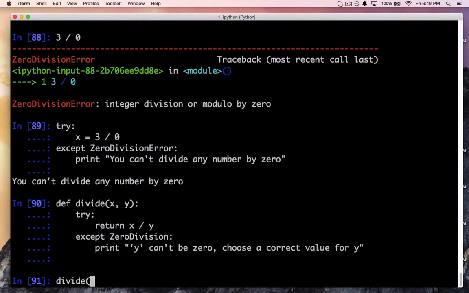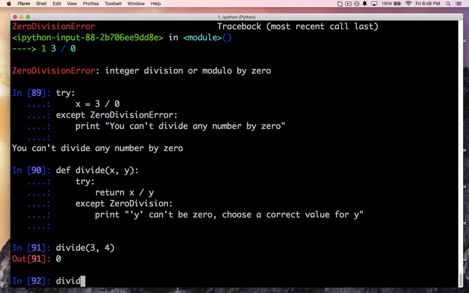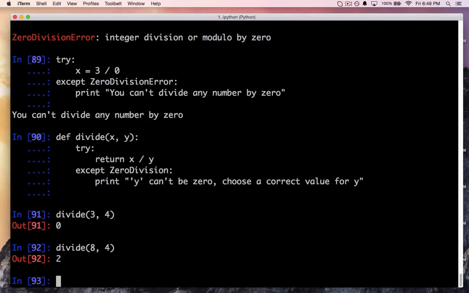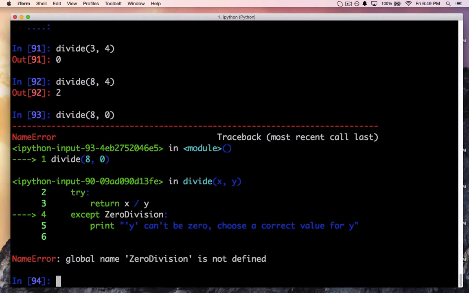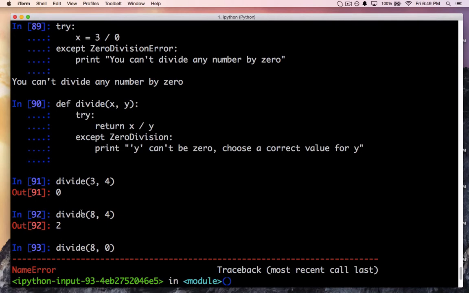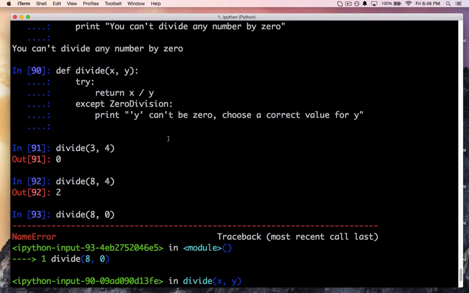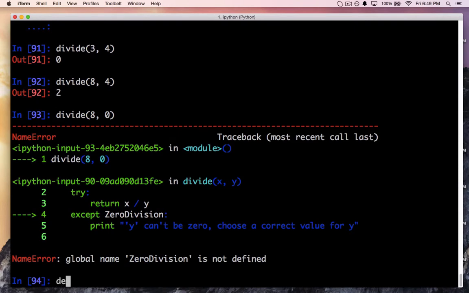When you try the same thing, 8 by 4, you'll get a value. That's right, we should get 2. However, when we get 8 by, say, 0, oops, my bad. So always try to write your stuff with the correct names. So we got this error because there's nothing called zero division. So I'll have to kind of repeat everything I've done. Let me quickly write that.